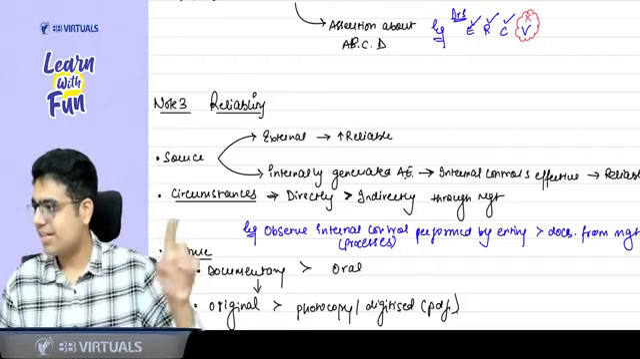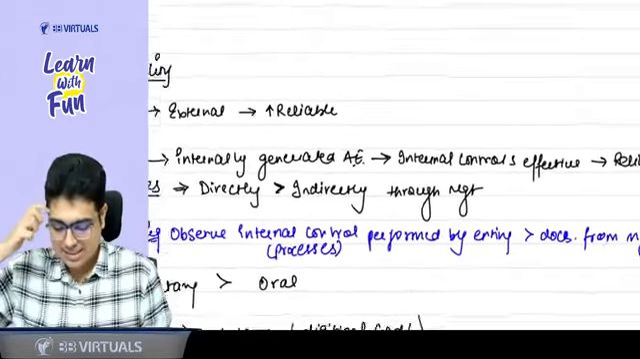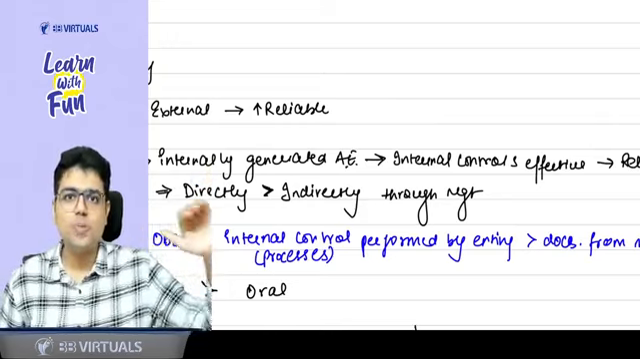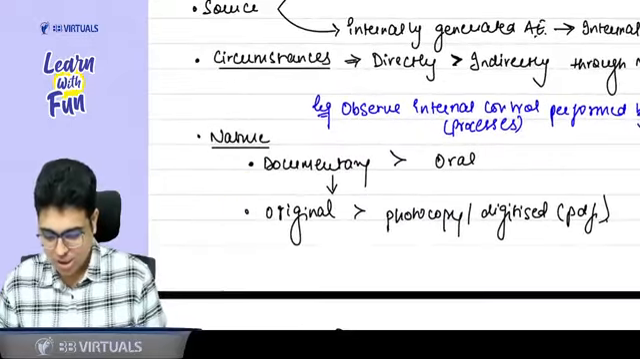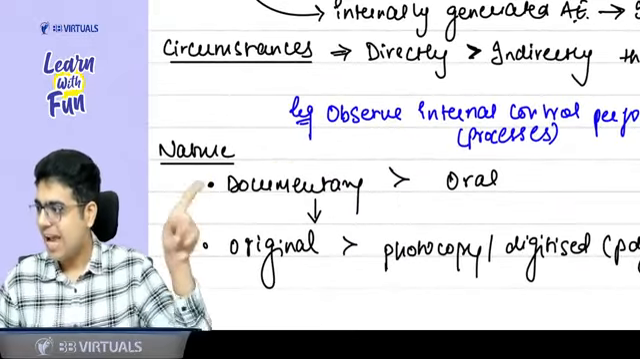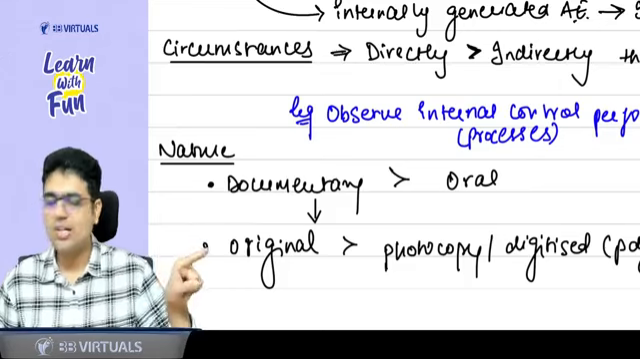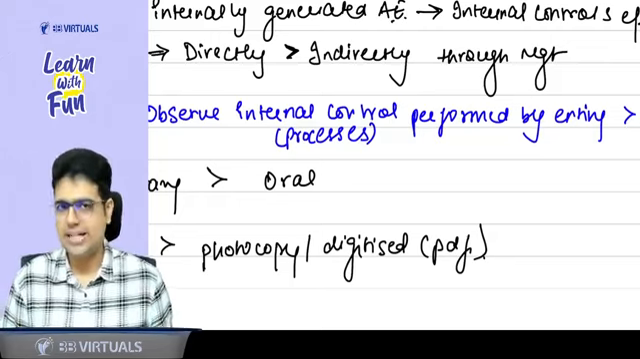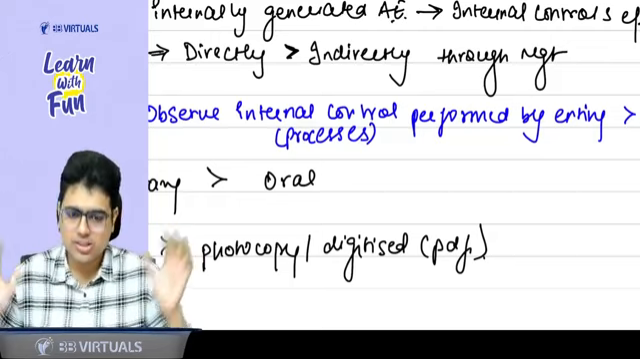And this is what is written here. In the case of circumstances, evidence obtained directly is more reliable than obtained through the management. And talking about the nature, obviously documentary evidence is more reliable than oral, and even in documentary, original document is more reliable than photocopy or any digitized PDF, because these things can be manipulated easily. You understood the concept? Yes, sir.